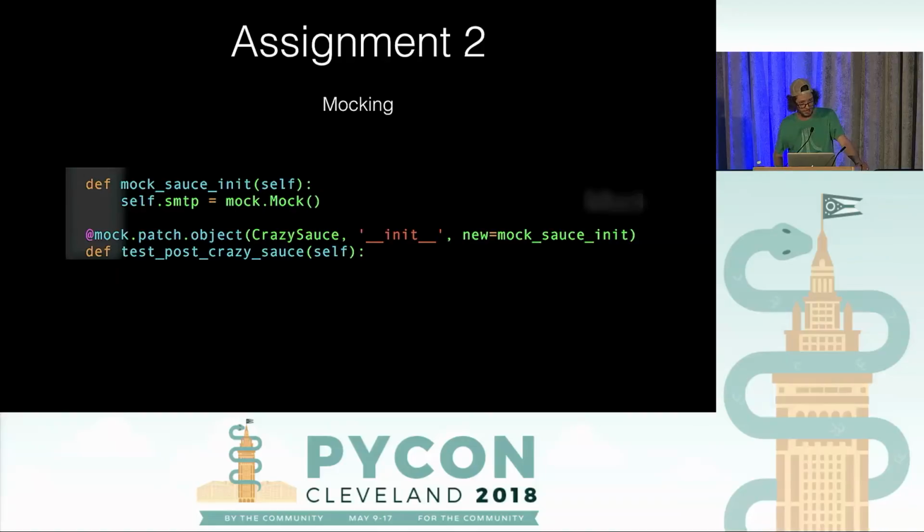The code sample might look a little bit funny to you because dealing with mocking init is particularly painful. But all we're doing here is saying inside of this particular test, whenever I create a new instance of crazy sauce, run my mock sauce init method, and then return the results of that.